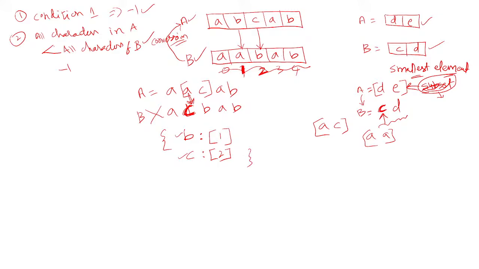Here the key is the character to be replaced and the value is the index of the character in string B. Because ultimately this B has to be changed to the letter present at this index in B. It is nothing but selecting a subset and replacing it with these letters, the smallest character only.